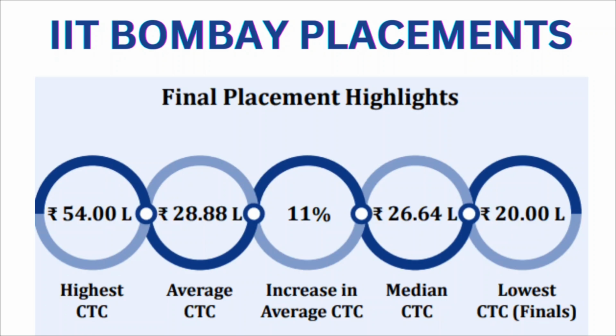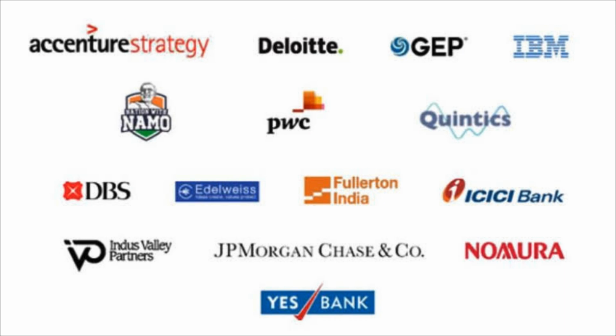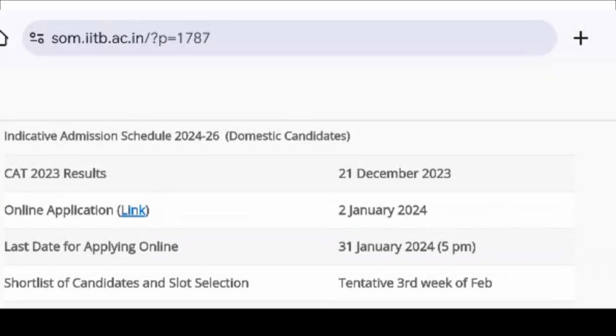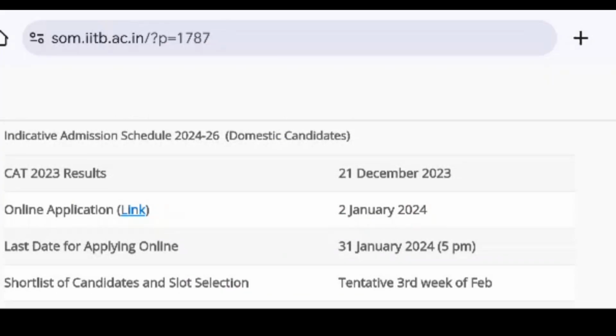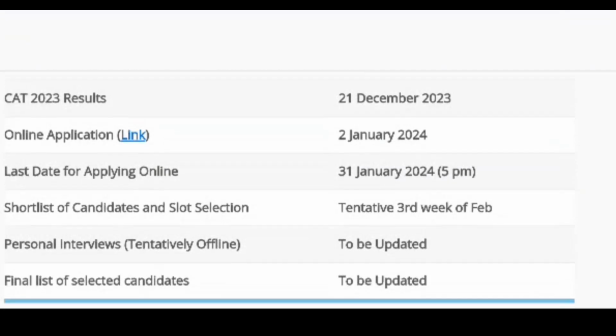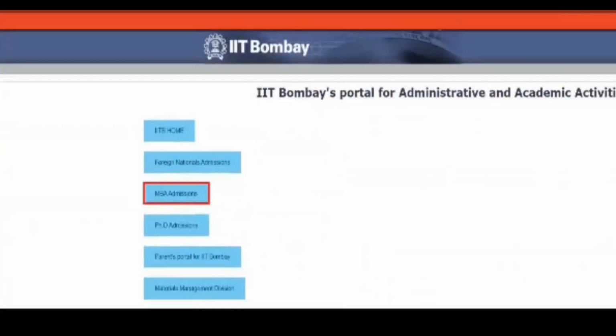If we consider the top recruiters of IIT Bombay, they are Accenture Strategy, Deloitte, IBM, PwC, DBS, ICICI Bank, JP Morgan, Yes Bank, and there are so many companies. Now coming to the important dates for IIT Bombay. The application started on 2nd January 2024, and the last date of application is 31st of January. If you want to apply for IIT Bombay, you need to visit their website.